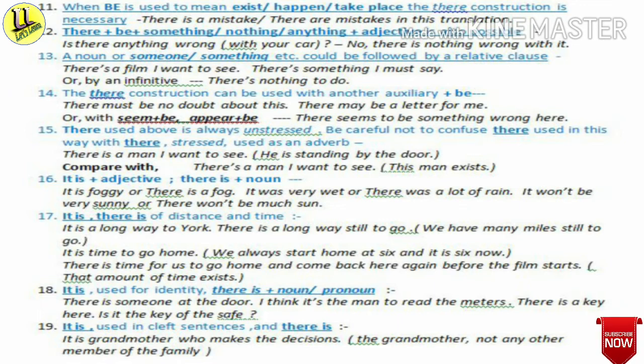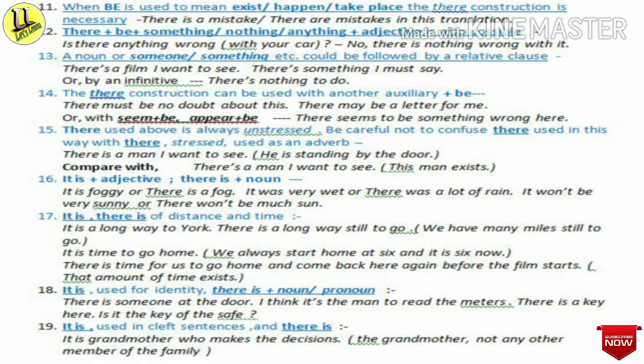Then I will proceed to point number 13. A noun or someone or something, etc., could be followed by a relative clause. For example, there is a film I want to see. There is something I must say. Or by an infinitive, we can say there is nothing to do.